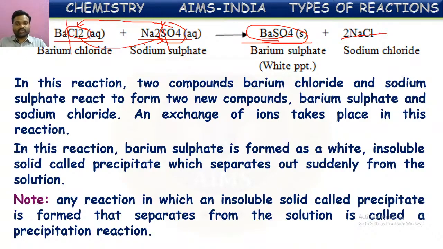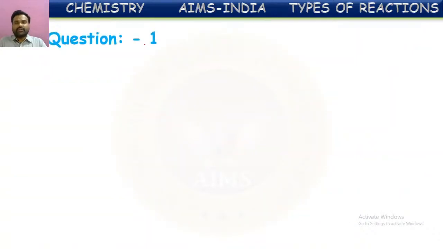So these are the different types of reactions that we have seen. Let us see once. Here four types of reactions we have seen. What are those? Combination reaction, decomposition reaction, displacement reaction, double displacement reaction. Out of them, the first one, combination reaction.